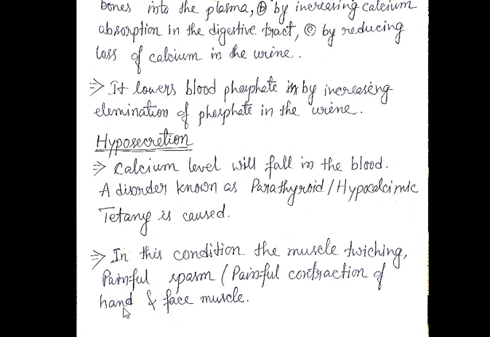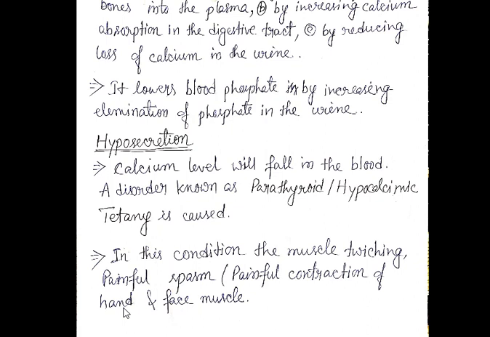But here parathormone is doing the opposite. So these two hormones are antagonistic to each other, right? One is increasing the calcium level in the blood plasma, another one is decreasing the concentration of the calcium in the blood plasma, right?